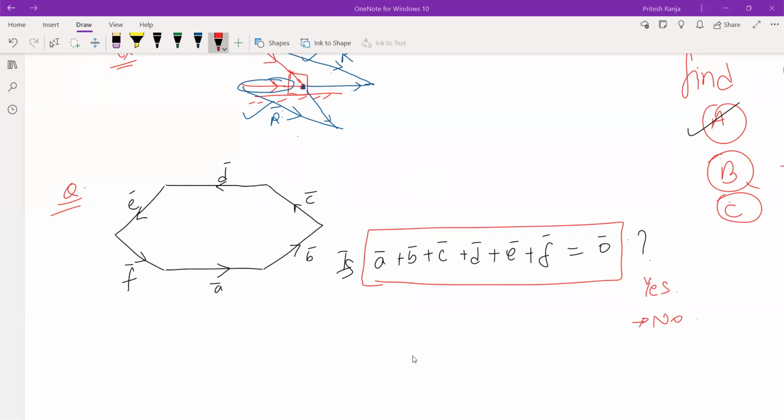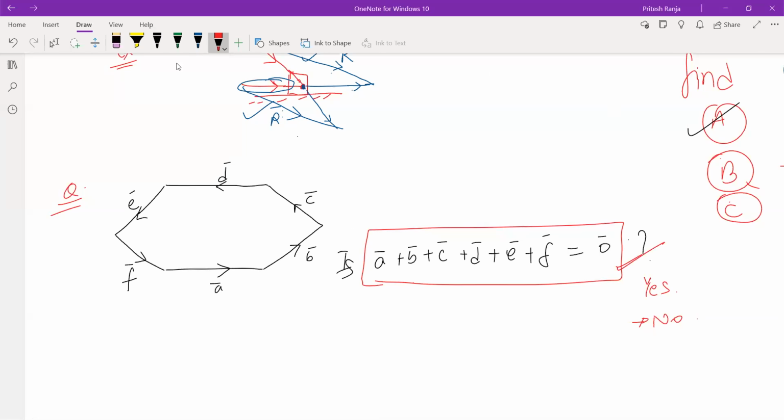Who selected this no? All of you understood the previous problem? Okay, yes, this is a null vector.